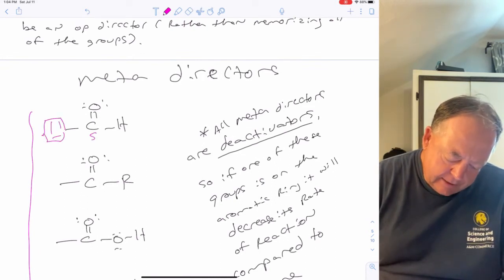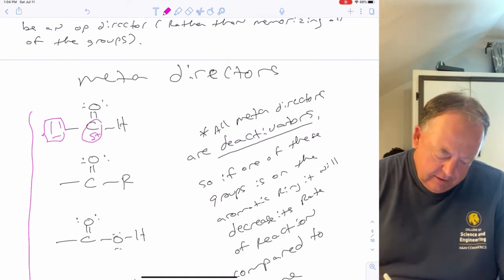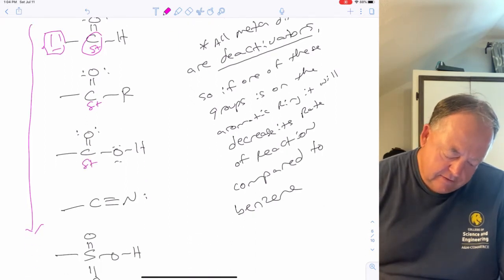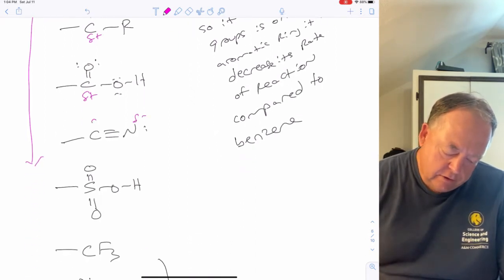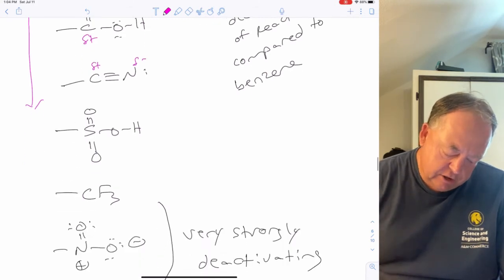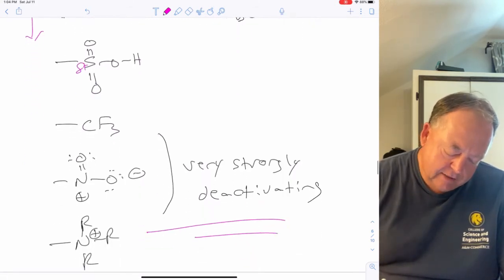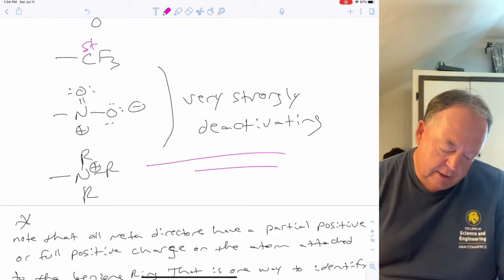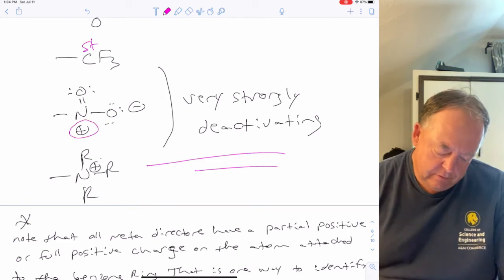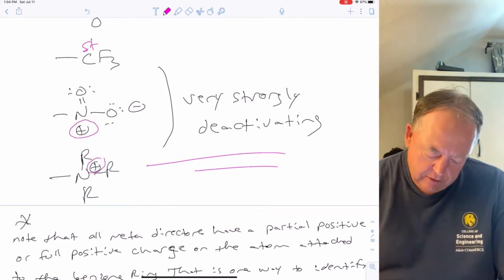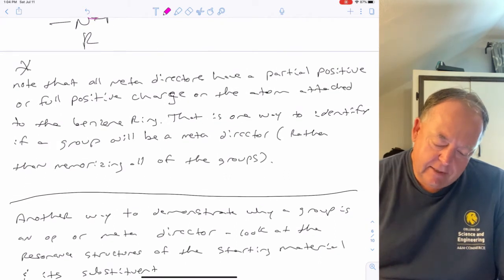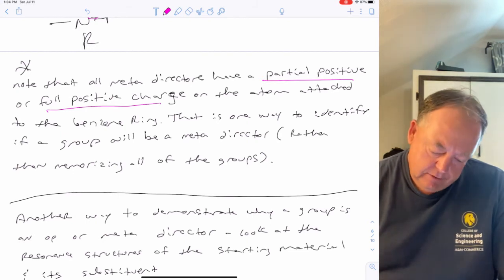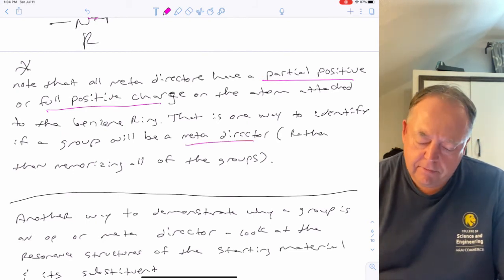So the atom attached to benzene is partial positive. Oxygen's more electronegative than carbon, so carbon's partial positive. Nitrogen's more electronegative than carbon, so carbon's partial positive. Oxygen's more electronegative than sulfur, so sulfur's partial positive. With 3 fluorines, sulfur's really partial positive. In this case, with the nitro group, you have a full positive. Or if you have a quaternary amine, a full positive. So if the atom attached to benzene has a partial positive or a full positive charge on it, it will be a meta director. So that's one way to memorize what's a meta director.